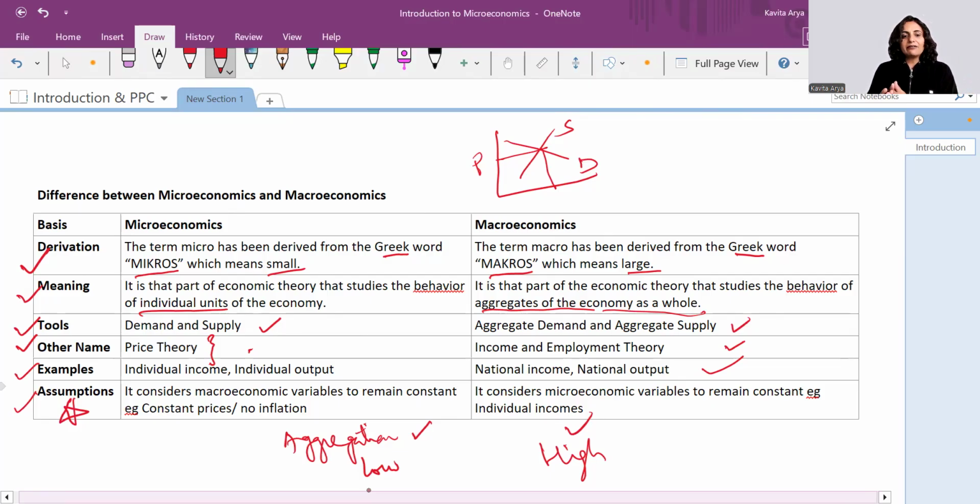So the point is, whenever we are talking about micro, we assume macro variables to be stable, and whenever we are talking about macro, we assume microeconomic variables to be stable and constant.